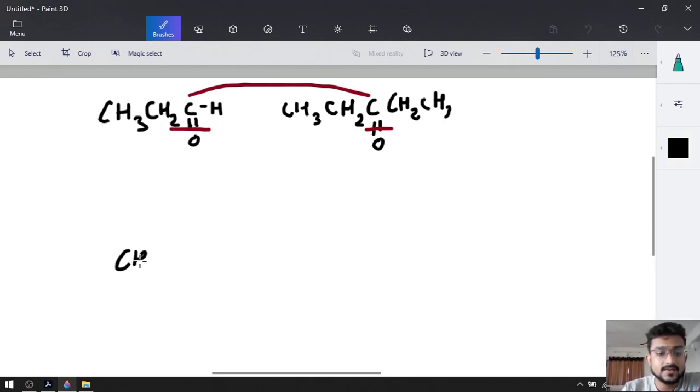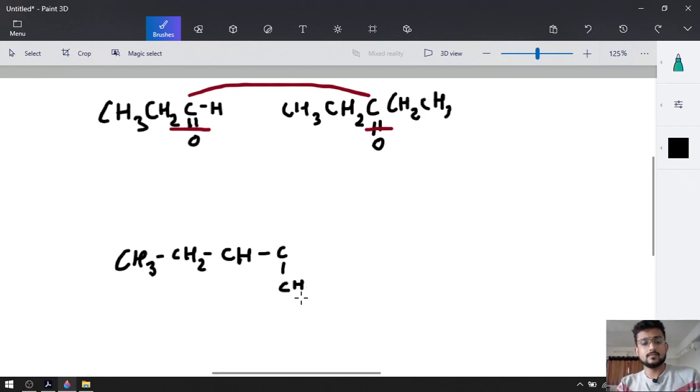So CH3CH2CH combined with the carbon C, which is attached to CH2CH3 and CH2CH3. When 2 carbons are combined, there will be a double bond.